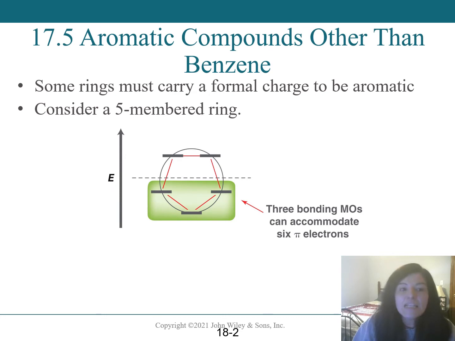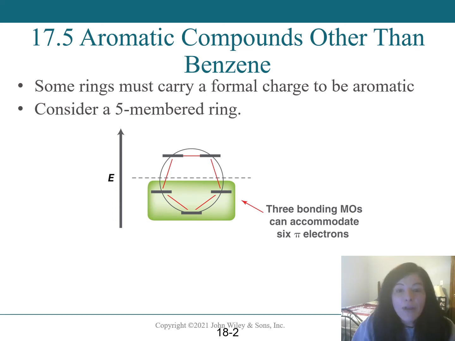Benzene is our prototypical aromatic compound, but it is definitely not the only aromatic compound that exists in nature. So let's talk about some compounds that are aromatic other than benzene. For example, could we have a 5-membered ring that is aromatic? Well, in order for a compound to be aromatic, it would need to have an odd number of pi electron pairs. That means the minimum number of pi electron pairs would need to be 3. 2 is an even number, and 1 is an odd number, but one set of electron pairs couldn't be in resonance with itself. We don't have enough.